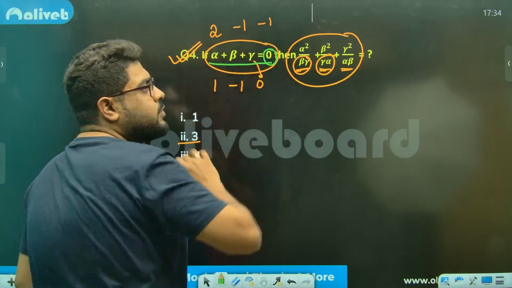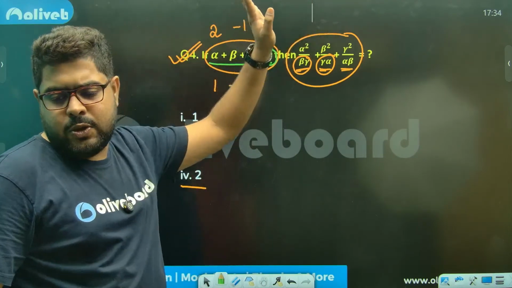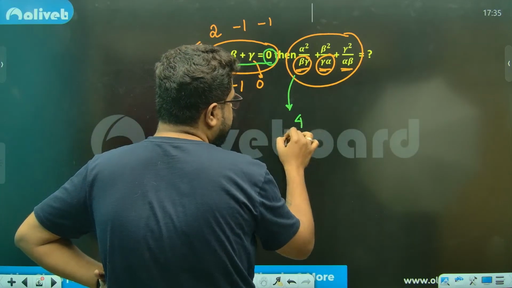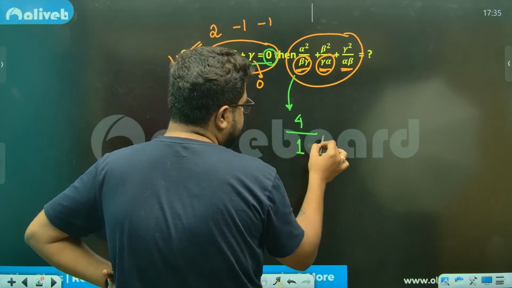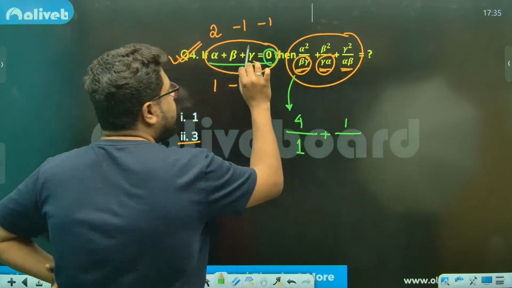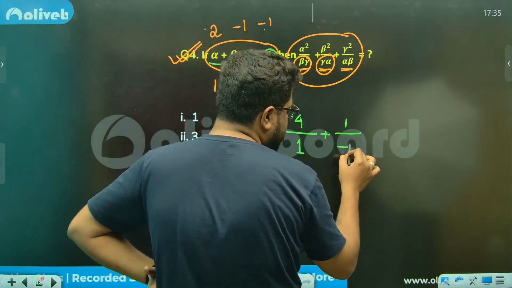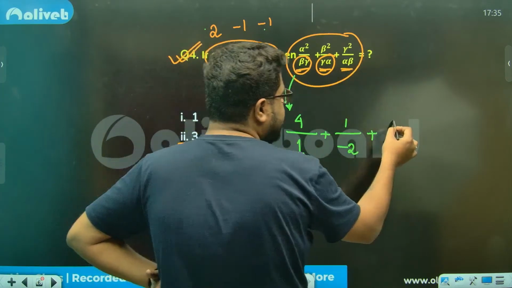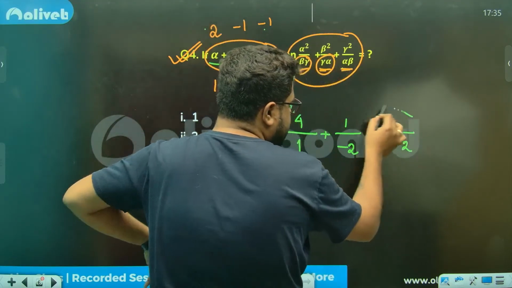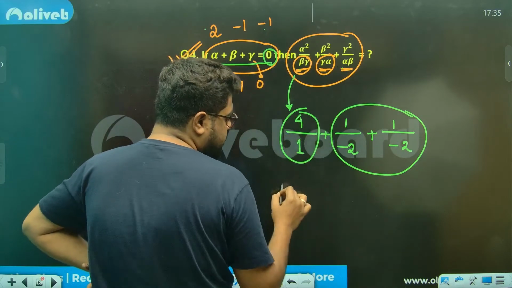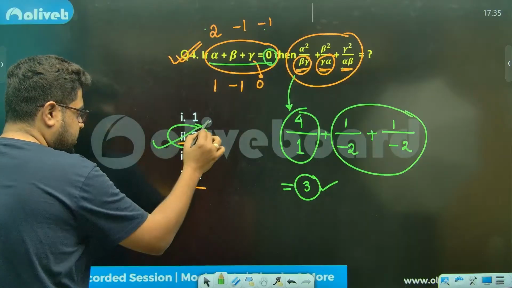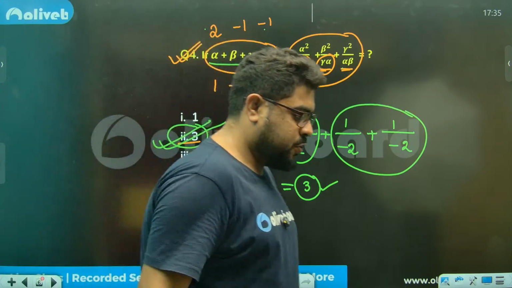He says the sum should be 0. So 2 minus 1 is 0, so I can take this. Just put it in now. 2 square is 4, and minus 1 squared is 1. And this is gamma into alpha, so minus 1 into 2, that is minus 2. Again, this is 1. Alpha into beta: alpha is 2, beta is minus 1. So this is minus 2 and this is 4. So 4 minus 1 gives you 3, sir, and that is your answer, which is option number 2.